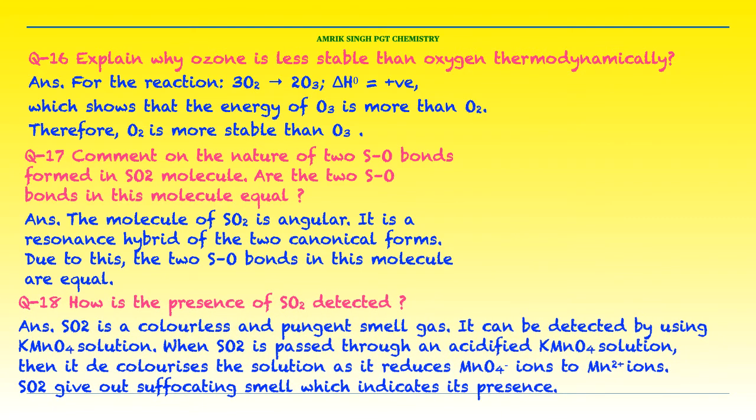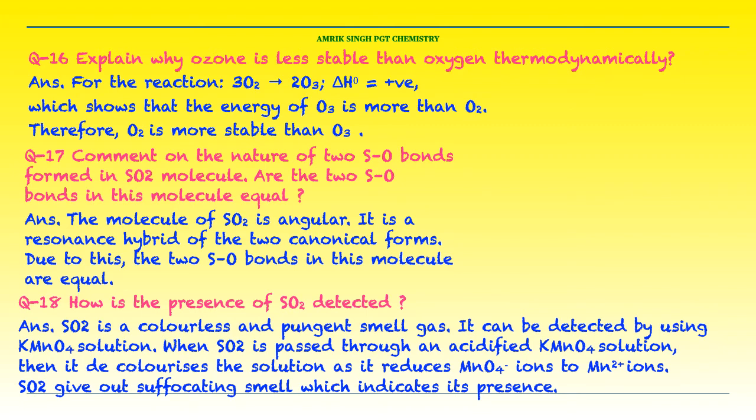Question number 18. How is the presence of SO2 detected? The question is done in previous slides. Answer is, SO2 is a colorless, pungent smelling gas. It can be detected by using potassium permanganate solution.